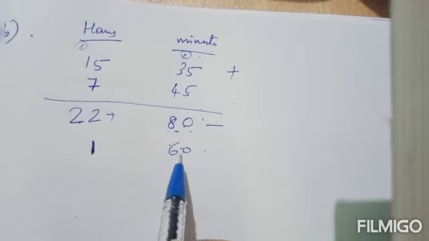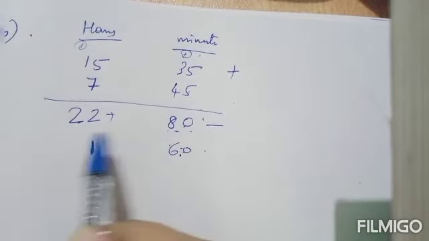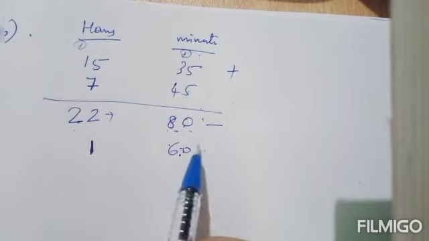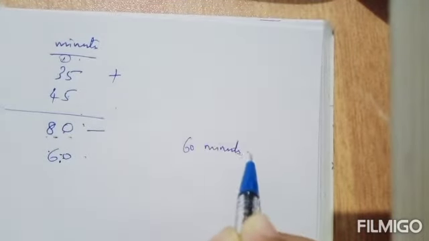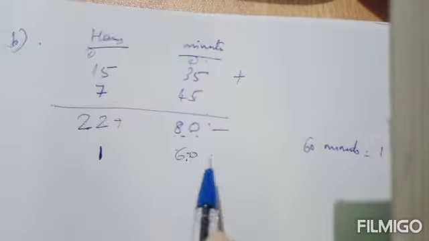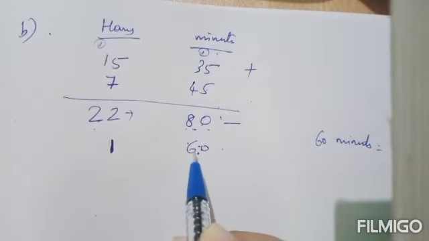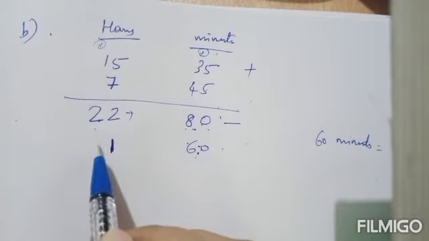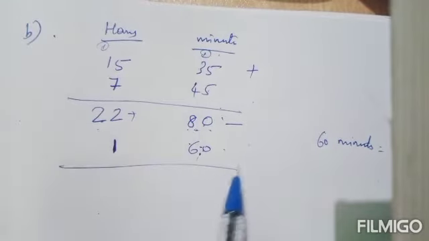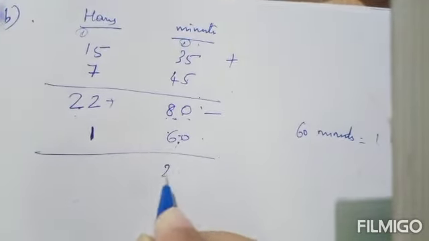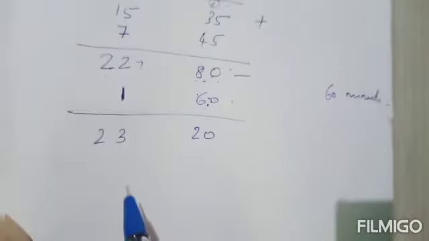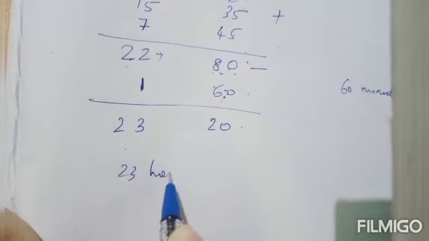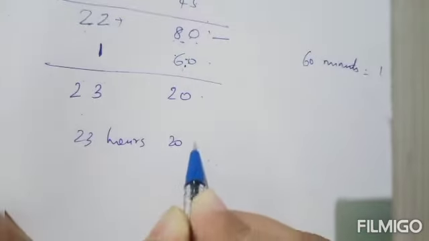Okay, 60 minutes you are subtracting from here and adding to the hours part, because 60 minutes means it is 1 hour. So 60 minutes that you are converting to hour and adding to hours part. Okay, so what you will get, 80 minus 60 it is 20 and 22 plus 1 it is 23. So the answer is 23 hours 20 minutes.